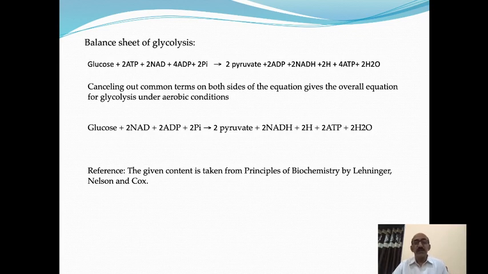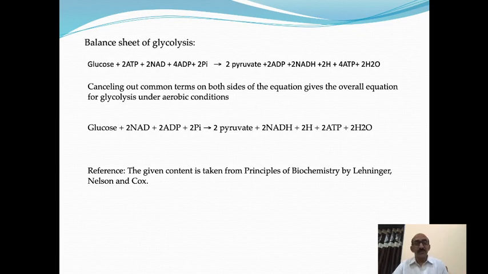In anaerobic condition, the same pyruvate can't enter into the mitochondria. The pyruvate remains in the cytoplasm. It combines with the NADH plus H plus molecule and synthesizes lactate. The lactate is the product of the anaerobic glycolysis pathway. This is about the balance sheet of glycolysis.